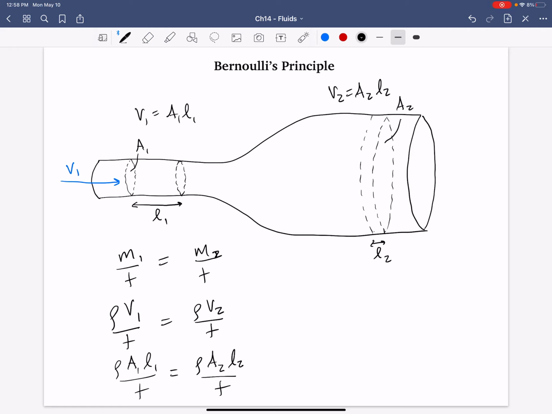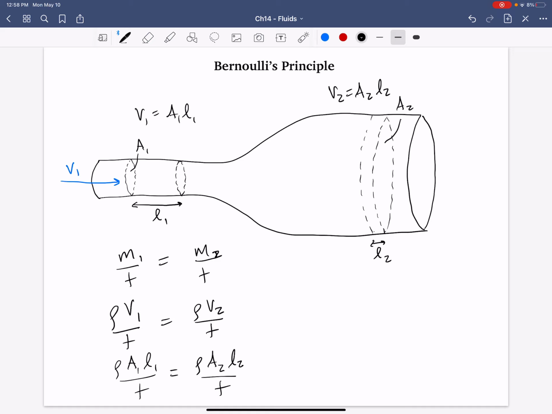Okay, and so now the areas are different, A1, that cross-sectional area, and the lengths along the pipe are different. And they are different because the volumes have to be the same. So they're trying to compensate, right, for this incompressibility of the fluid.